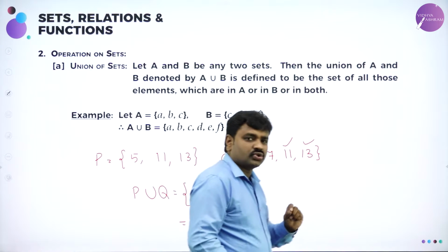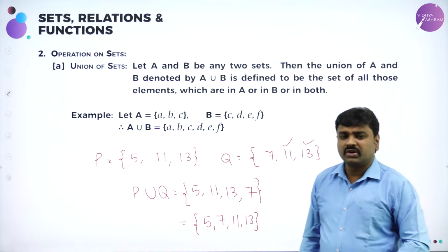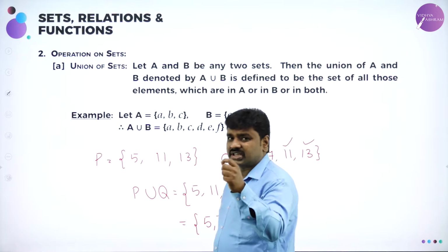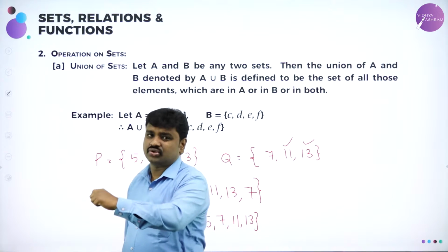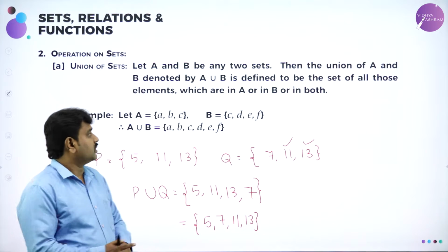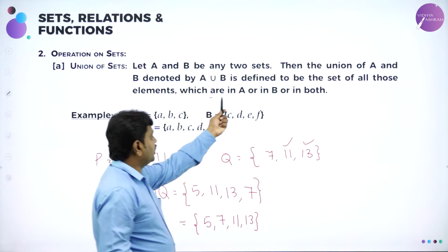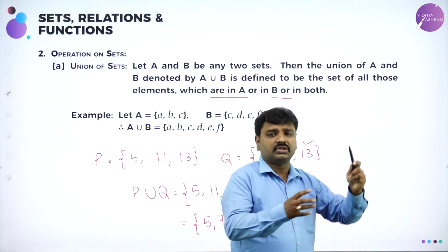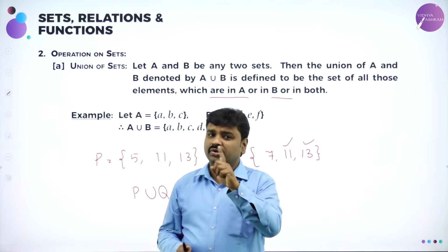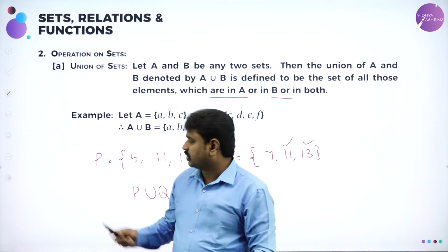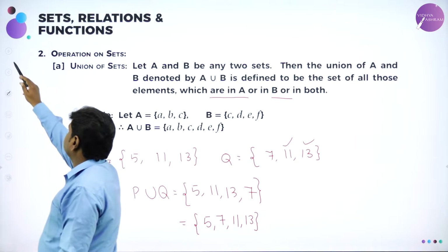So I hope all of you understood what is union. Union means what? A union B means x such that x belongs to A or x belongs to B, means you should write the elements which are in A or which are in B or in both, but any element should not repeat in any set. So in union also.